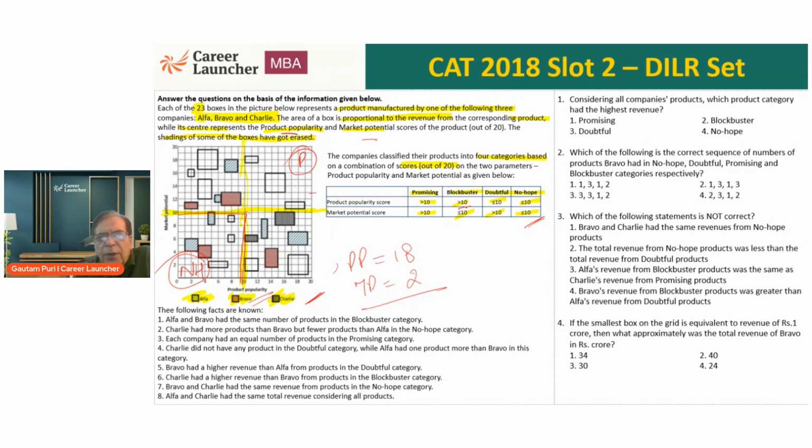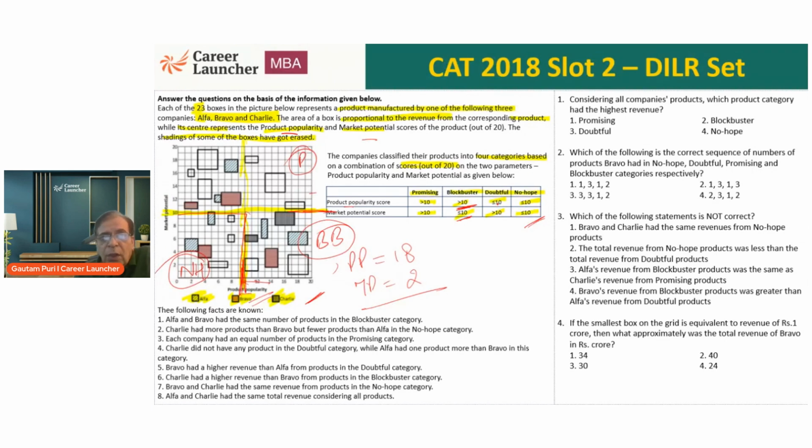Then we have blockbuster, greater than 10. Blockbuster is product popularity greater than 10. Where is product popularity? Product popularity is here. So this is the category which is blockbuster. Why? Because the product popularity score is greater than 10 and market potential is less than that. Market potential is below. Okay. Popularity is very high, potential is low, it's a blockbuster.